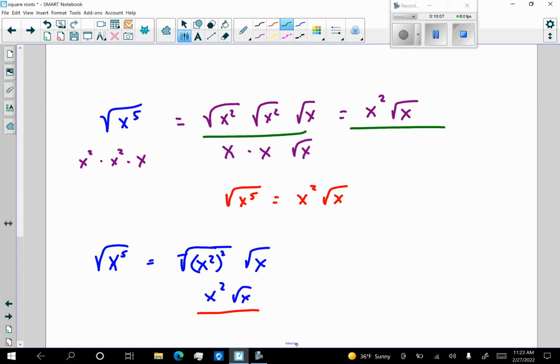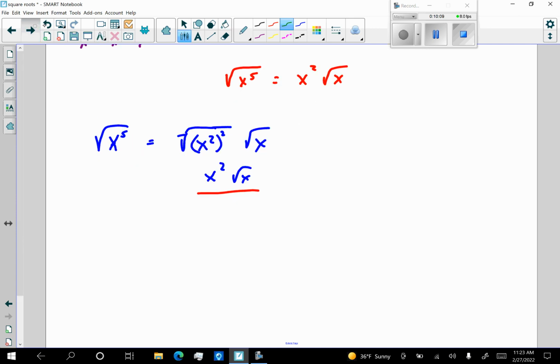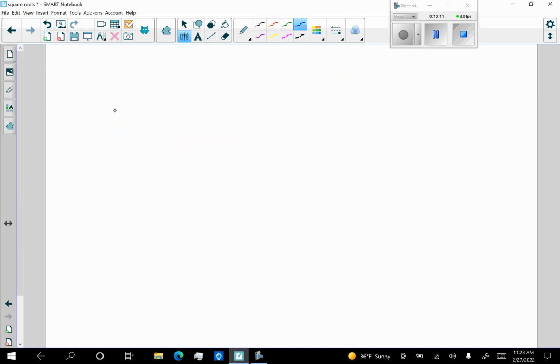Let's do another example. Let's go to a new page, and let's look at the square root of 18x cubed y squared. Oh, golly gee, it looks like a lot's going on there, and it looks like that might be difficult, but I don't think so. So what I'm going to do is take the radicand and just split it up into perfect squares. Well, 18 I know is 9 times 2.